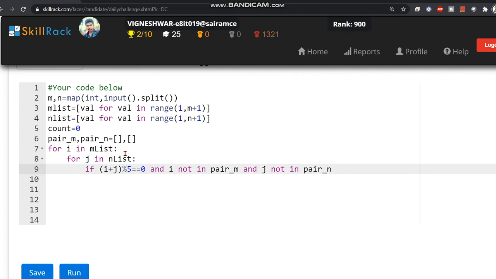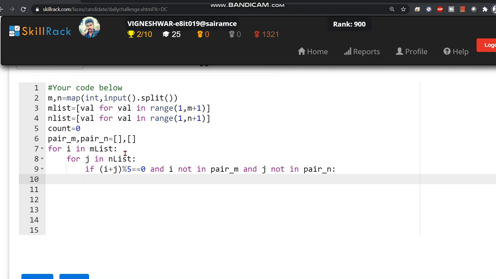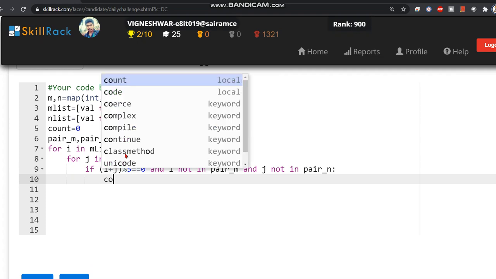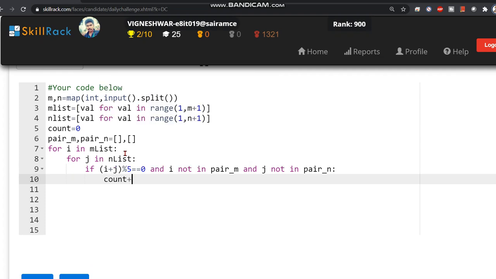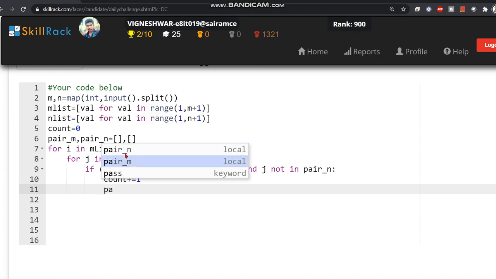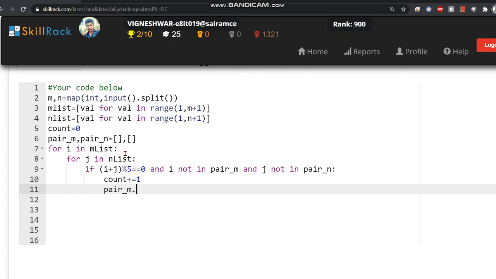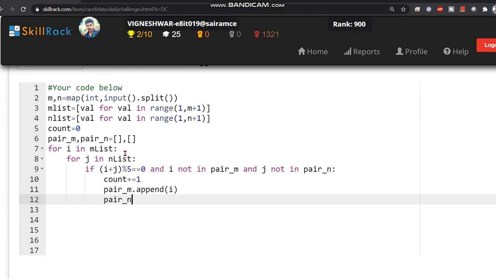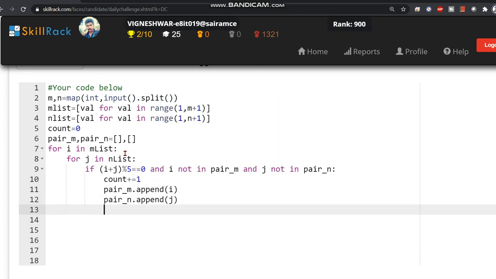If this condition is satisfied, then we increase the count by 1, and append the value of i and j to the respective lists.